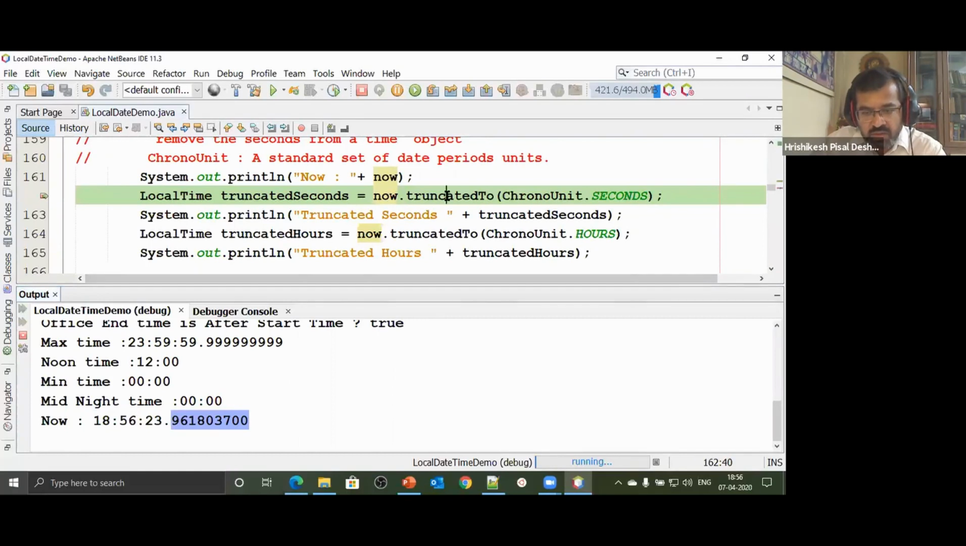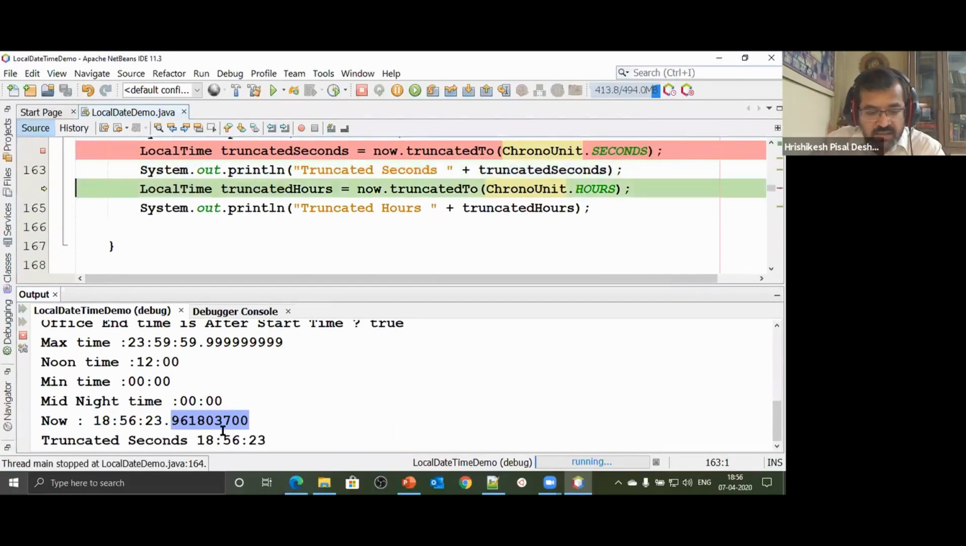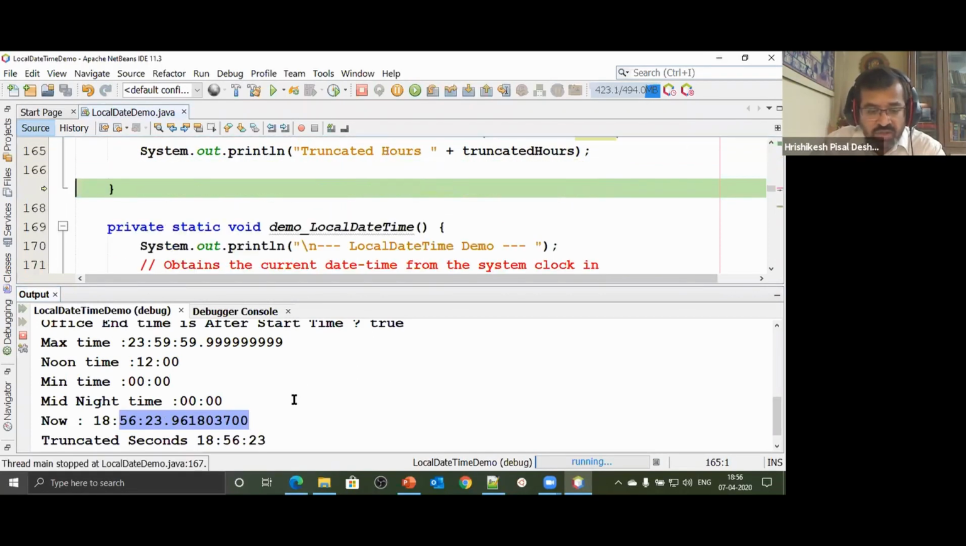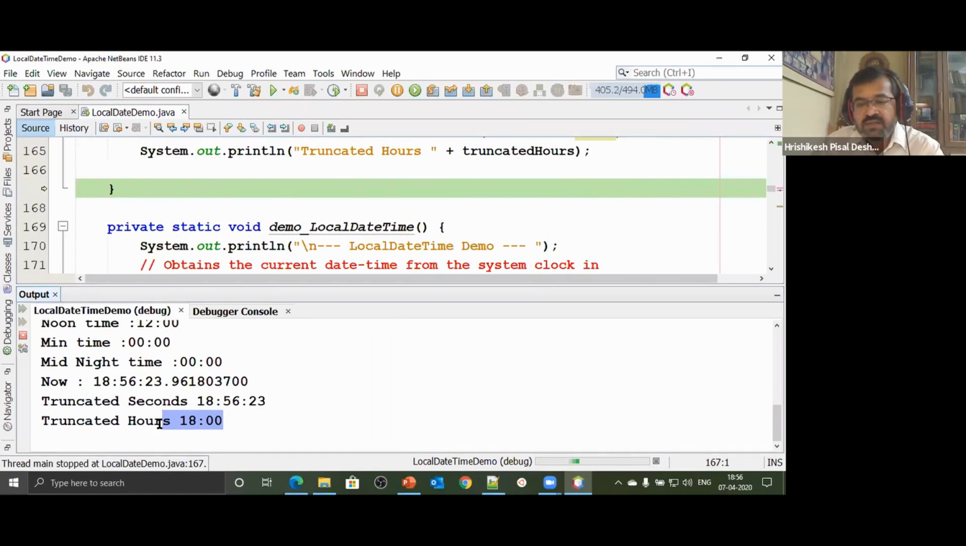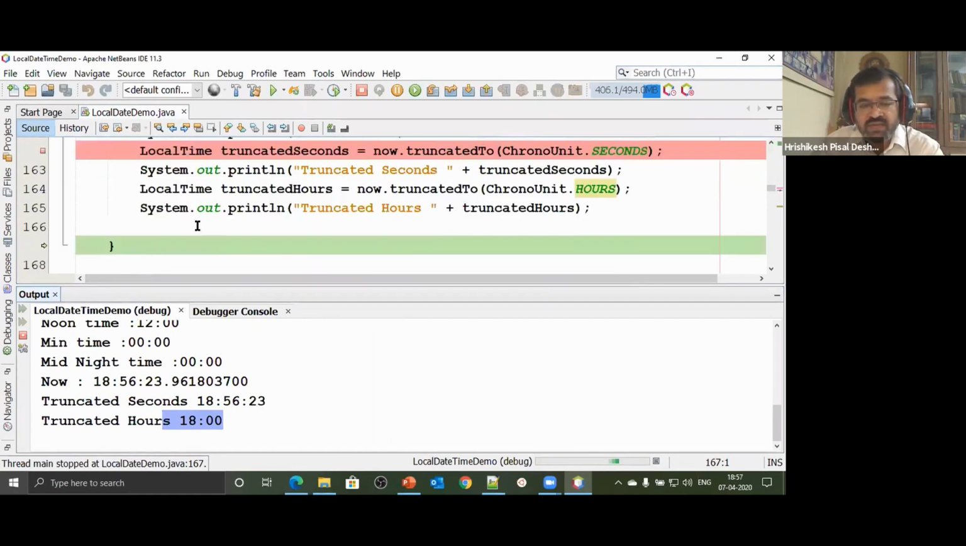So I say now dot truncatedTo ChronoUnit dot SECONDS. So truncate this date only till seconds. Okay, seconds, and only till seconds. The millisecond part has been removed. For some reason, I only wanted hours. I was not interested in the seconds, milliseconds, and everything. So I say now dot truncatedTo ChronoUnit dot HOURS. You could have done it till minutes as well. Your choice. Look at that. It just says 18 hours. So the minutes, seconds, nanoseconds, everything has been taken care of.